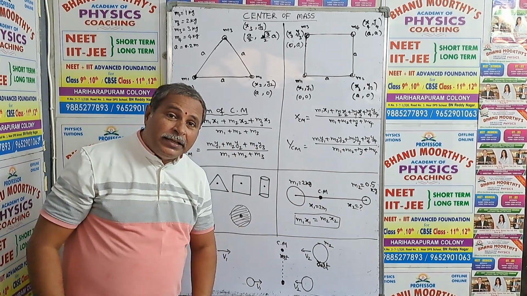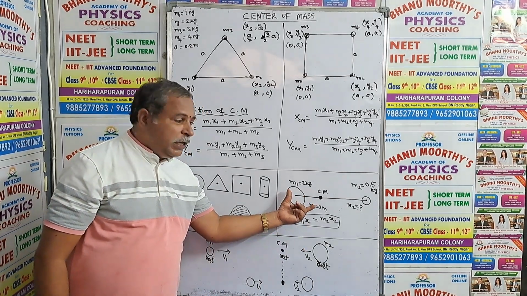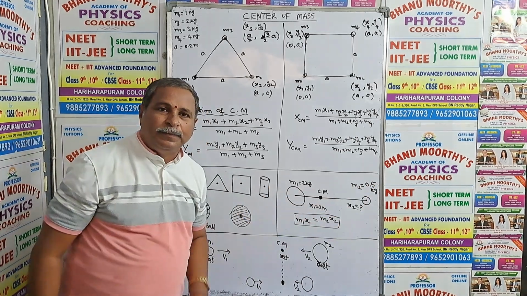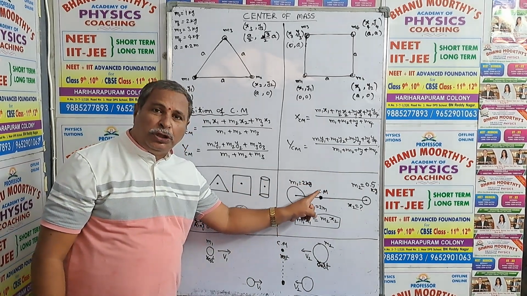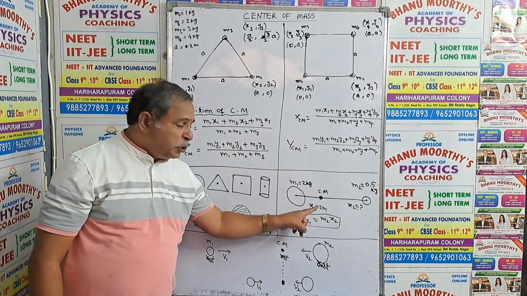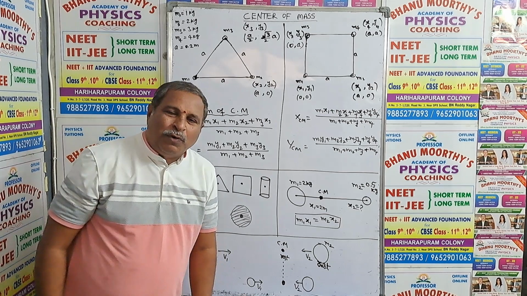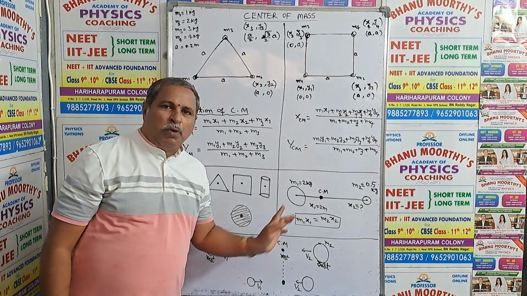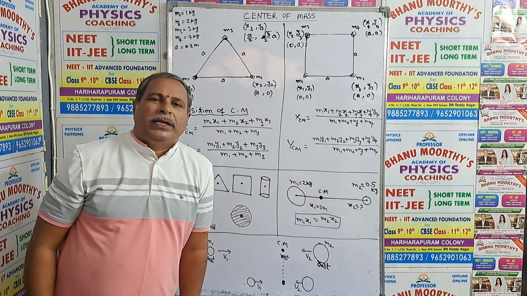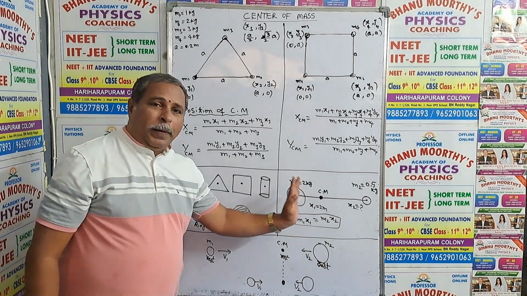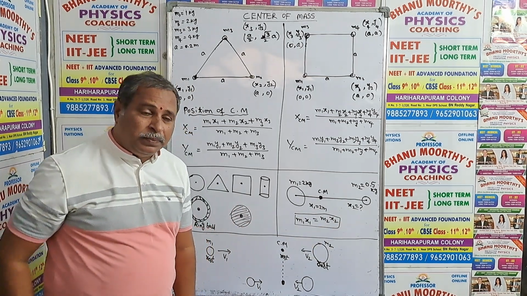Then the balancing condition for the center of mass is M1 x1 equals M2 x2. If masses are given, and x1, the position of CM from mass M1, is given as 2 meter, they are going to ask what will be the position of the center of mass from M2. My dear NEET students, this is an important formula: the condition for balancing of the center of mass, M1 x1 equal to M2 x2. Out of 4 parameters, 3 parameters will be given. The 4th parameter, the position of CM from M2, you can calculate.